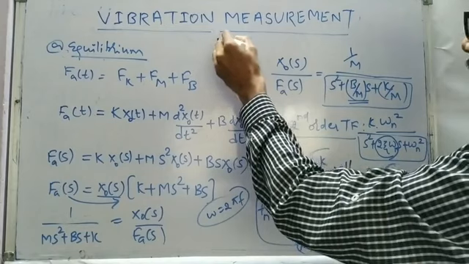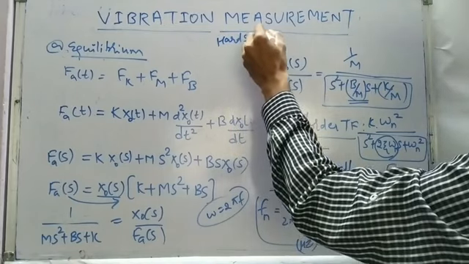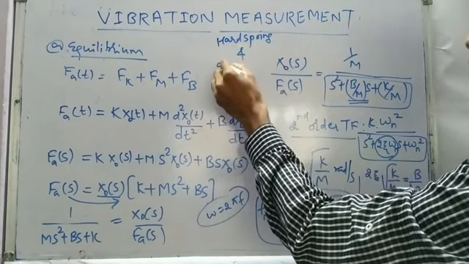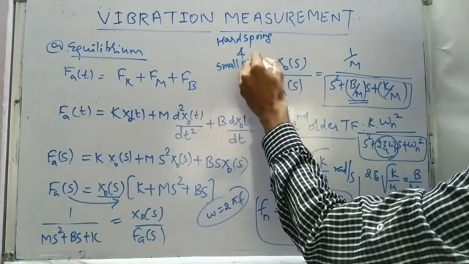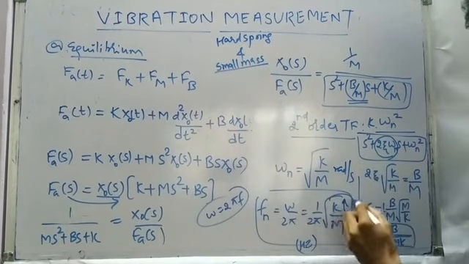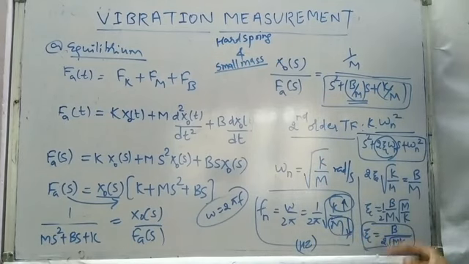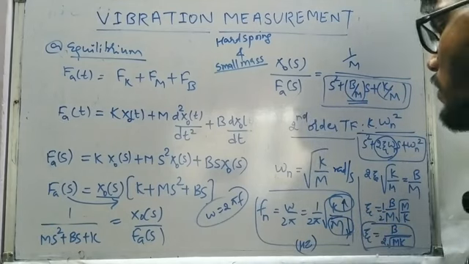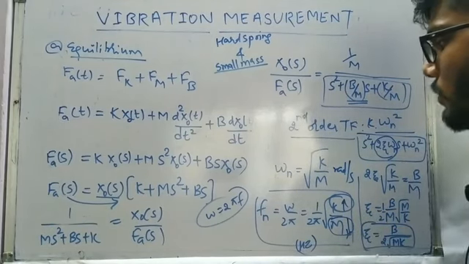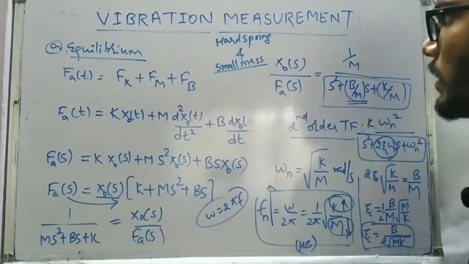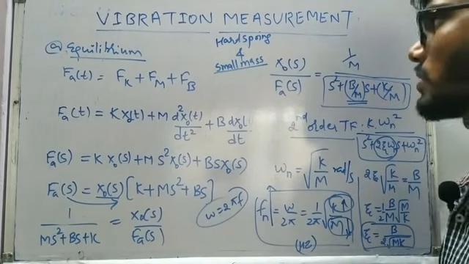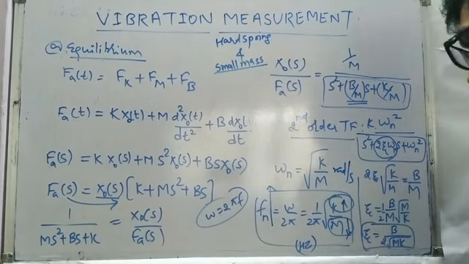So, a hard spring and a small mass. A hard spring means the stiffness constant increases, and a small mass means the value of mass decreases. So the natural frequency of oscillation is going to be more. So there can be a theoretical question on how the natural frequency of oscillation can be increased.